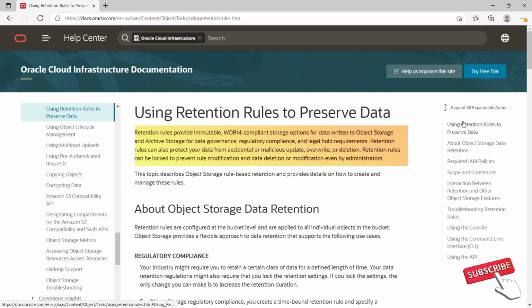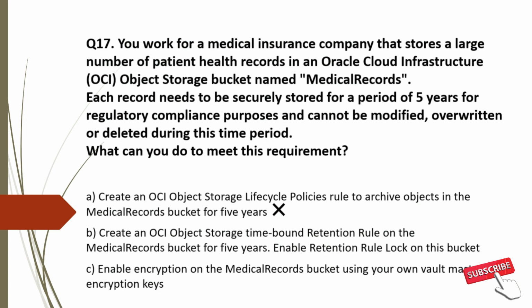Option B. Retention rule. Retention rule provides immutable compliant storage options for data retained in object storage and archive storage for data governance, regulatory, compliance and legal hold requirements. Retention rules can also protect your data from accidental and malicious update, overwrite or deletion. Retention rules can be locked to prevent the rule modification and data deletion or modification even by an administrator. So option B satisfies the requirement, hence correct choice.